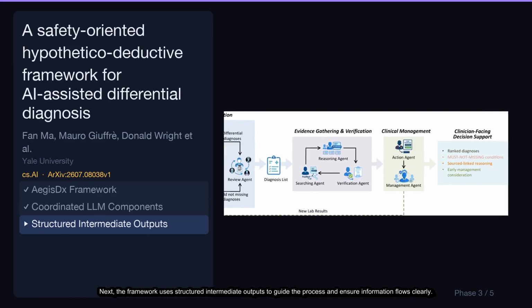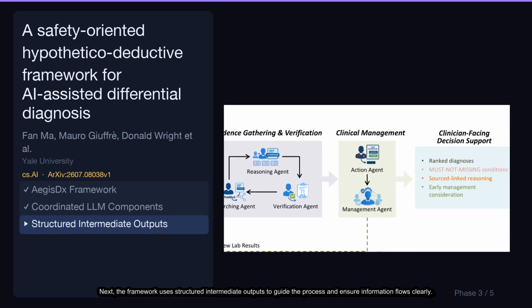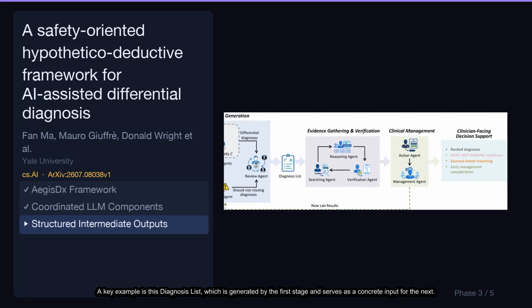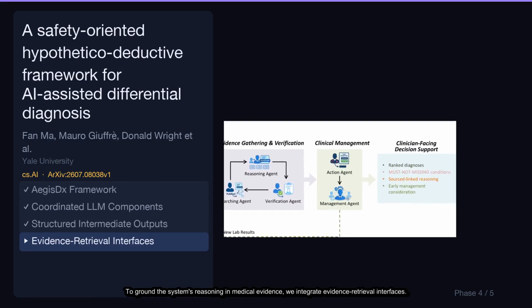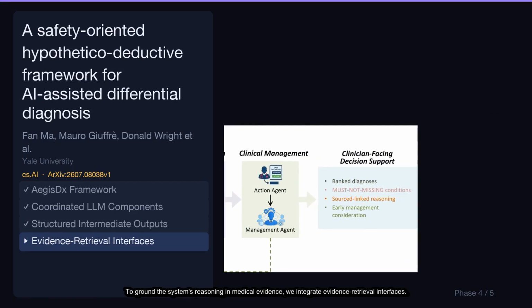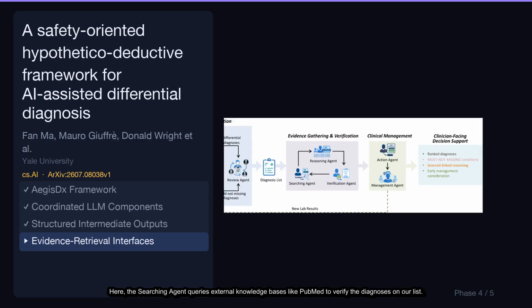Next, the framework uses structured intermediate outputs to guide the process and ensure information flows clearly. A key example is this diagnosis list, which is generated by the first stage and serves as a concrete input for the next. To ground the system's reasoning and medical evidence, we integrate evidence retrieval interfaces. Here, the searching agent queries external knowledge bases like PubMed to verify the diagnoses on our list.